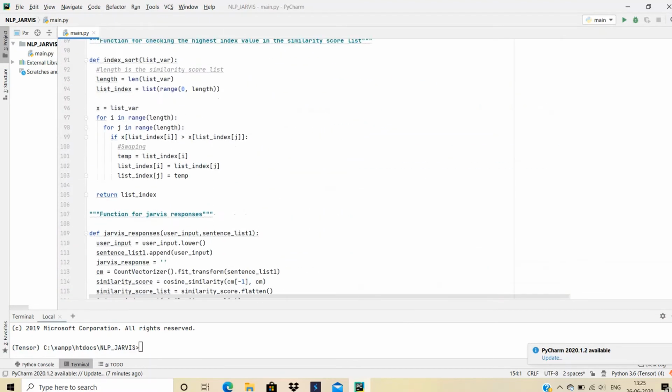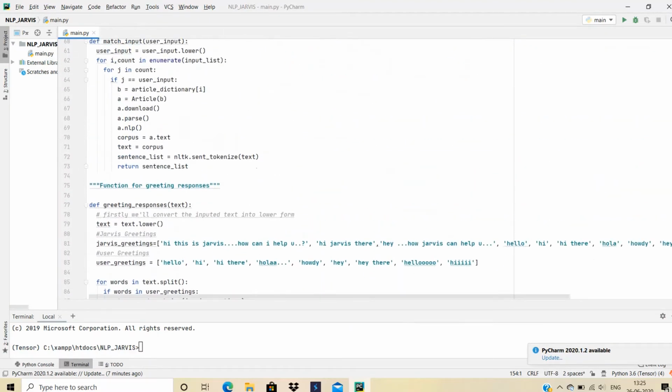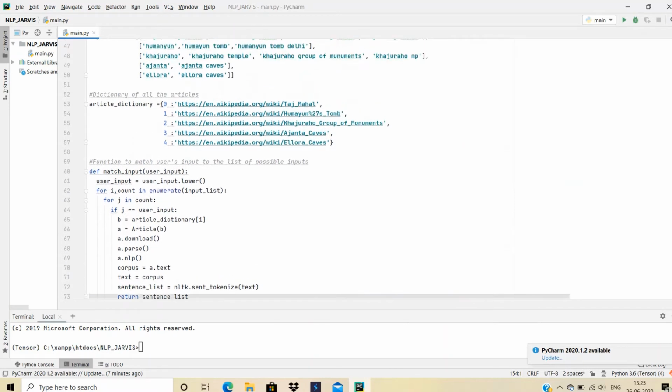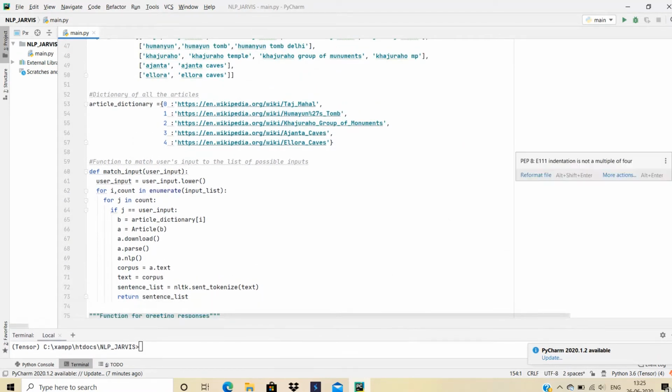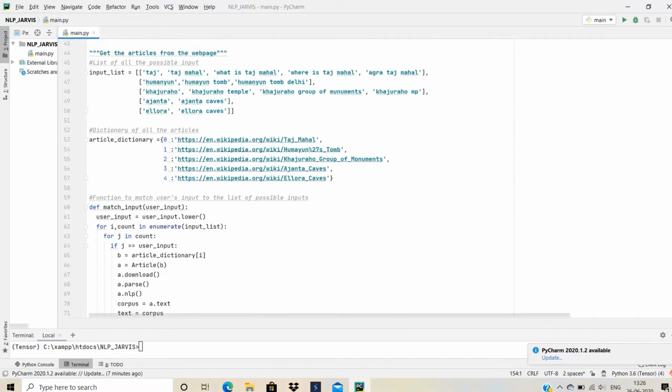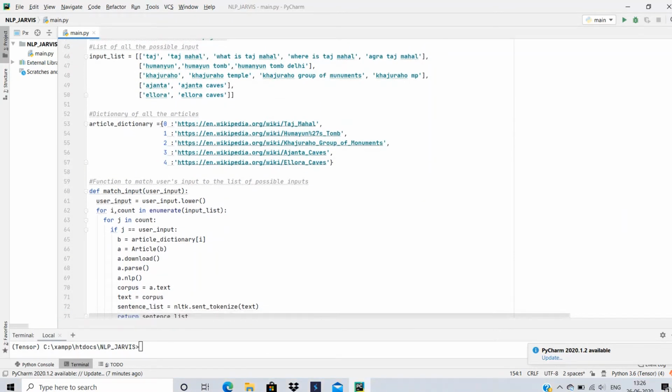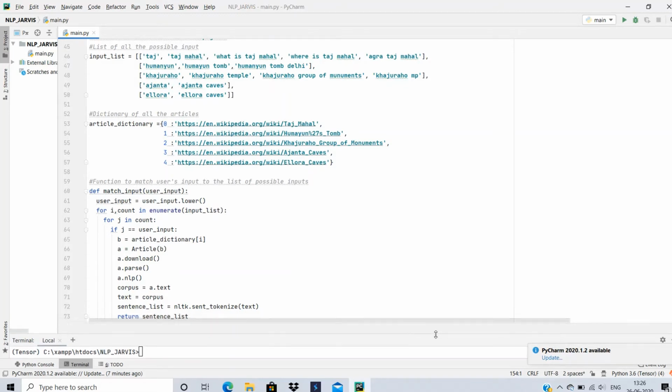Like if the user had typed Taj Mahal or "tell me something about Taj Mahal", then in all such cases we have to know which place the user is asking for. So for that there is a function, match input. In this function comparisons are going on.